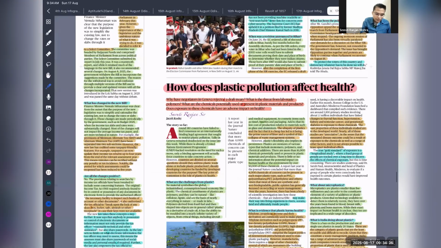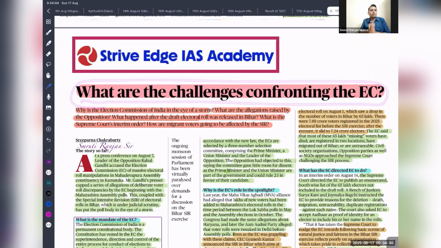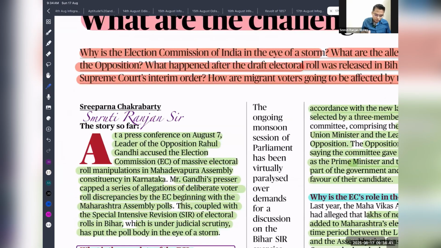So what are the challenges confronting the Election Commission of India? Recently, we are seeing allegations and counter-allegations about the Election Commission of India, a body with sole responsibility to conduct free and fair elections. So we just need to read it so that you will understand.